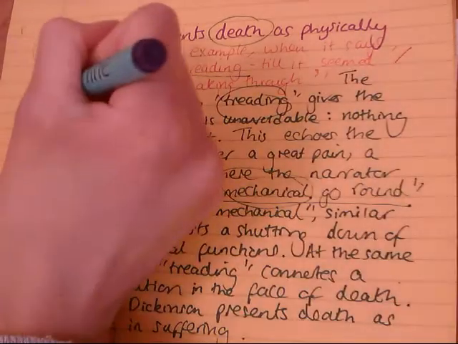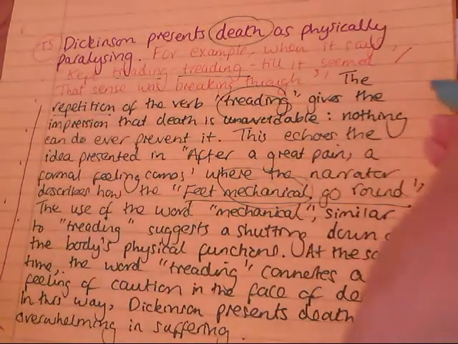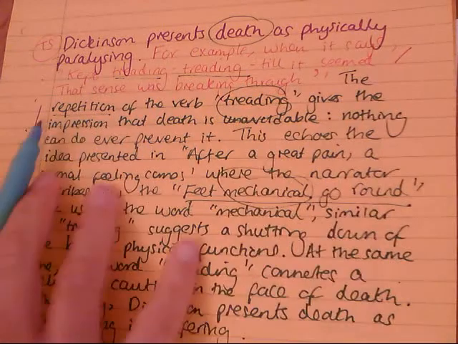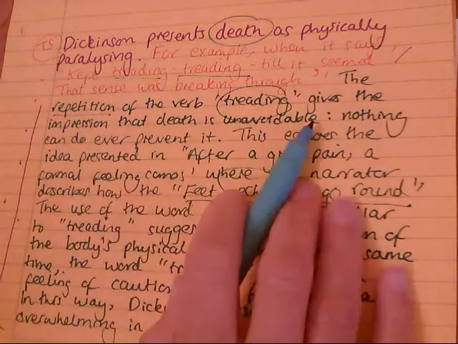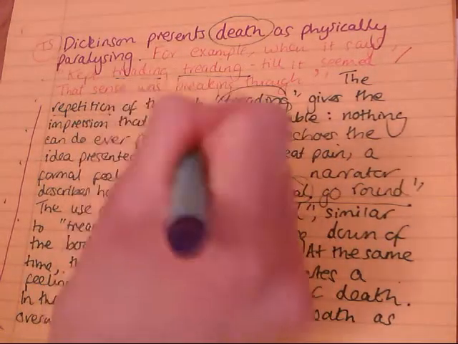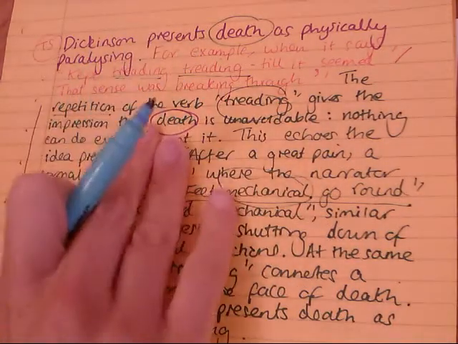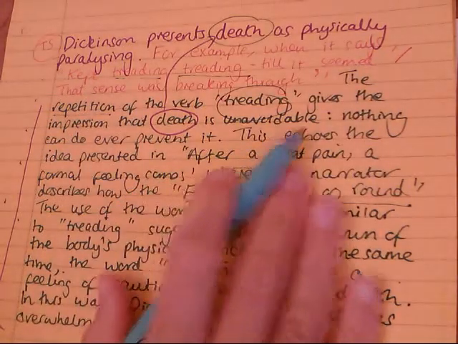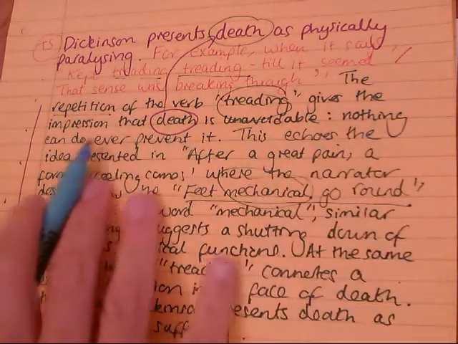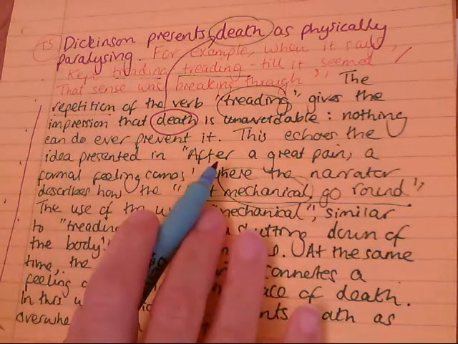We then obviously go on to the analytical explanation here, which is in green. So it said that the repetition of the verb treading gives the impression that death is unavoidable. So making sure that we lift out that theme again, making sure that we keep it connected to our topic sentence there. Death is unavoidable. Nothing we can do can ever prevent it.